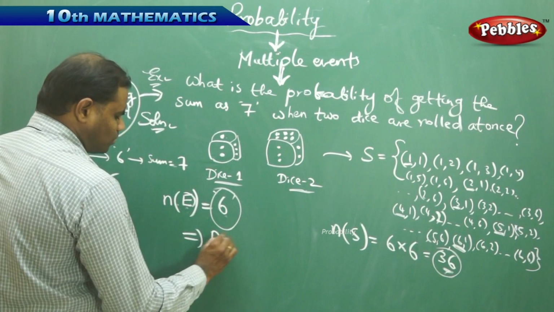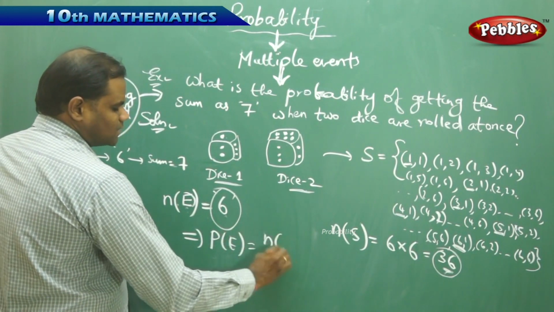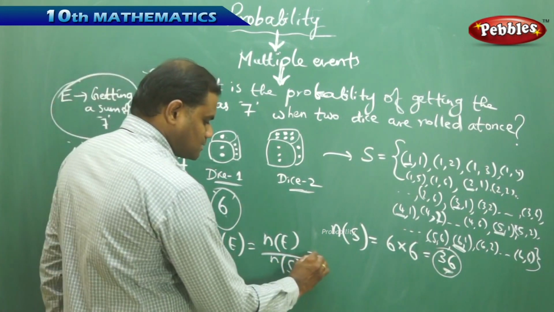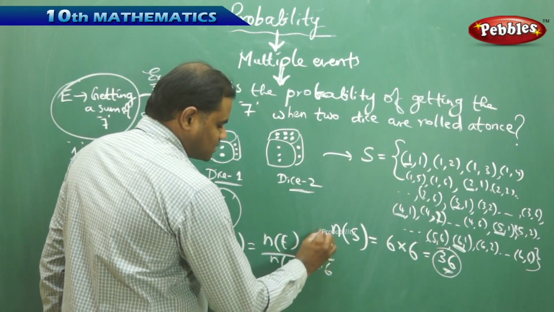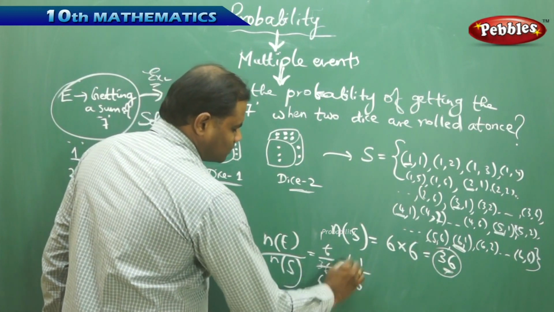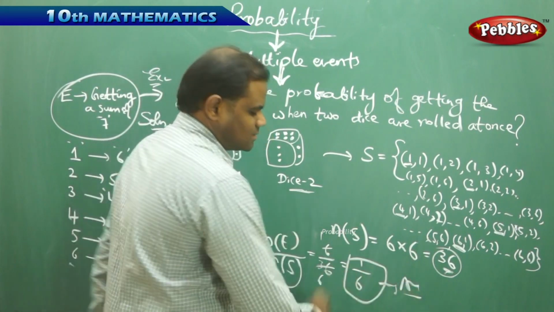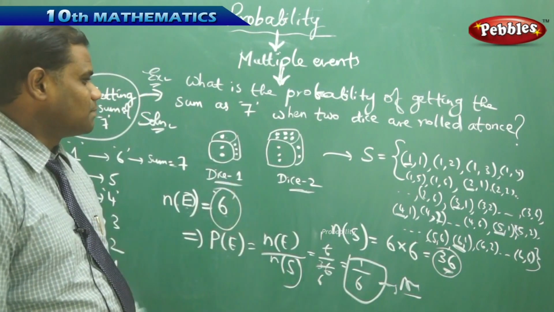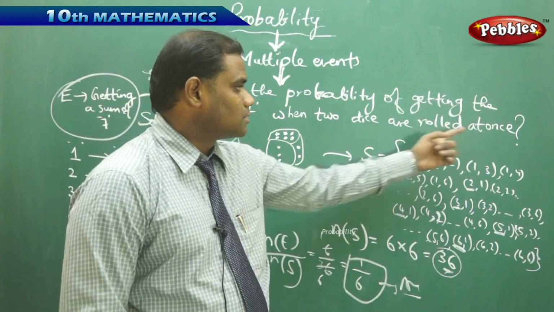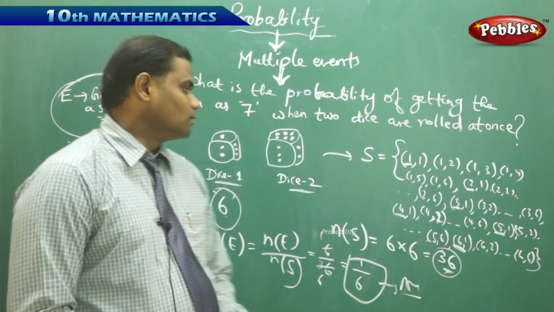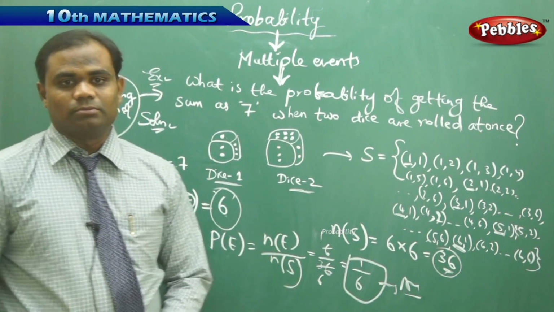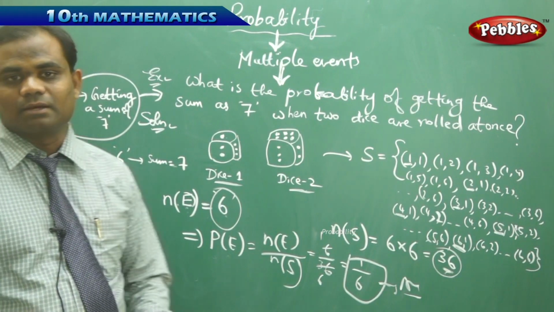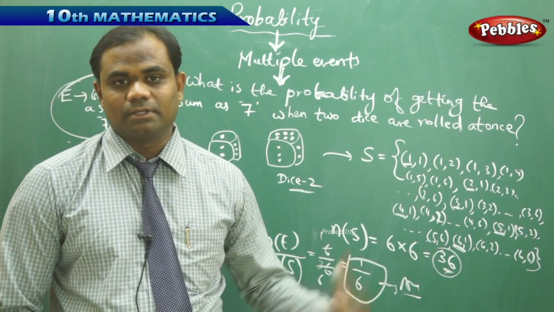That implies the probability of getting a sum of 7 is n of E by n of S. Using the formula, I get 6 over 36. That is 6 1s are 6, 6 6s are 36, so 1 over 6 is the answer. This is how we get it for multiple events. In this example problem, 2 dice are rolled at once. This is how we identify the given problem through the sample space and the events, the possibility of getting a sum of 7 connected to multiple events.